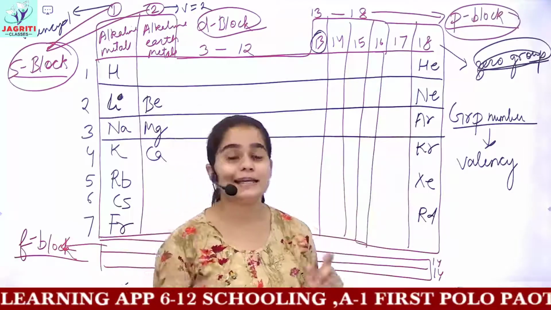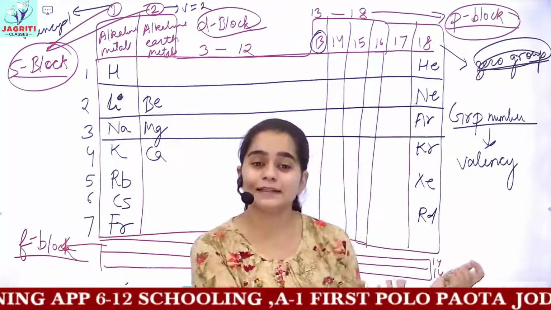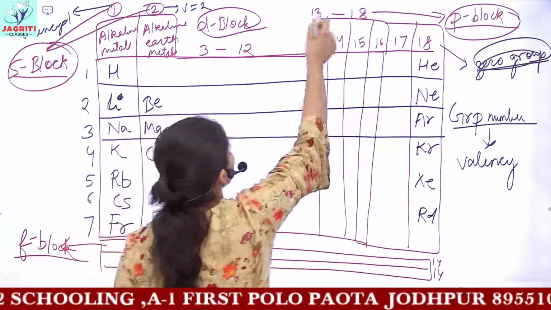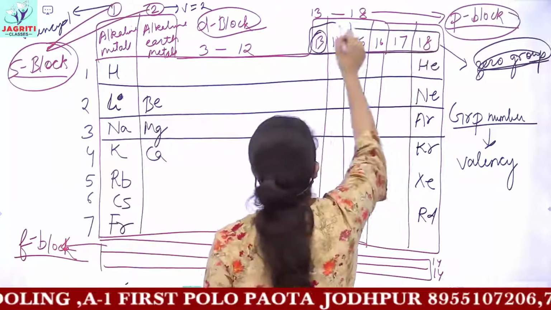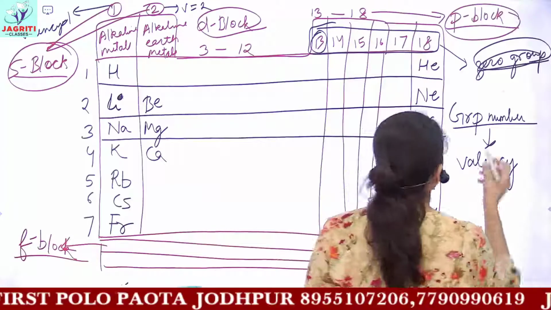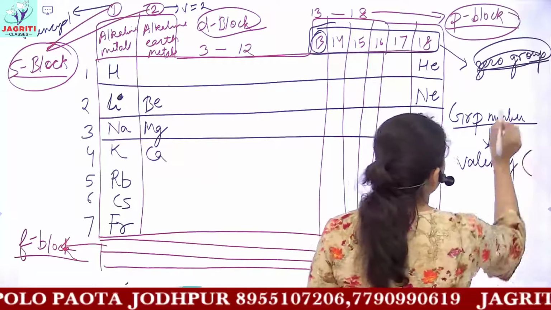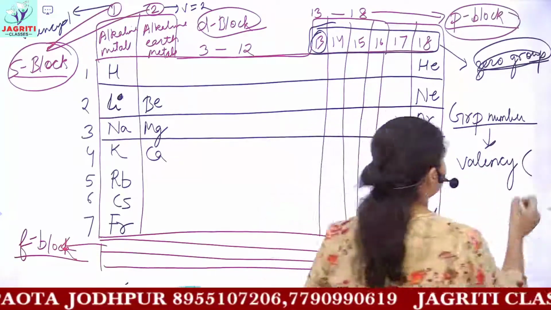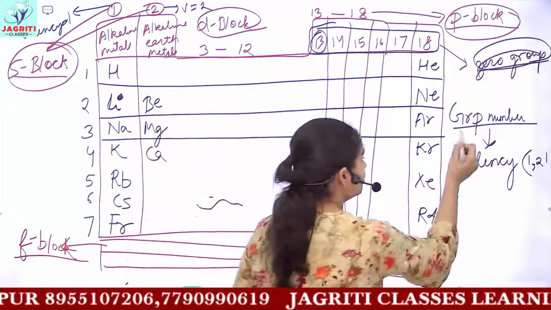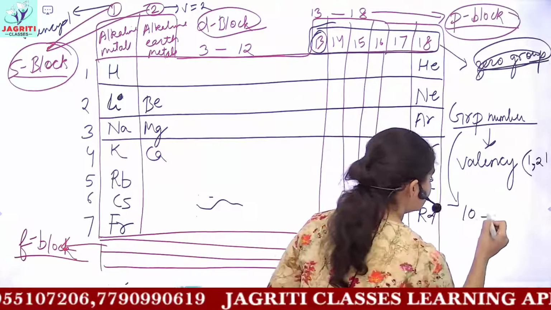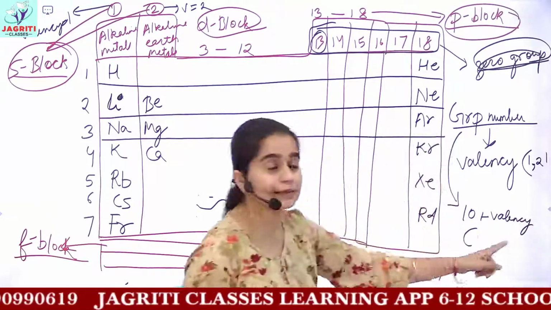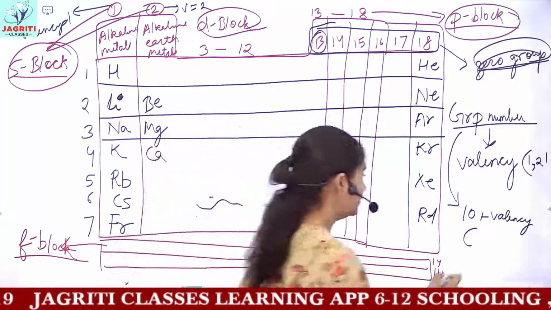Valency is the combining capacity of an atom with another atom to gain a stable configuration. So for finding the valencies of elements from 13 to 18th group, group number signifies the valency for your first and second group, but group number is equal to 10 plus valency if you are talking about p block, that is group number 13 to 18th.